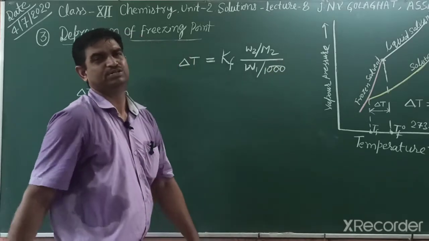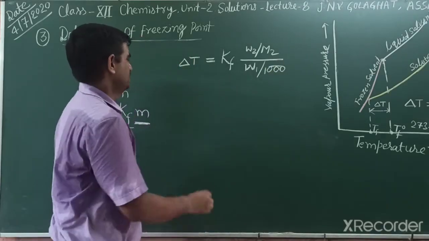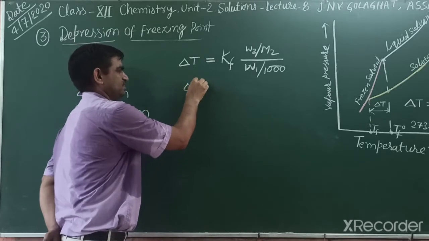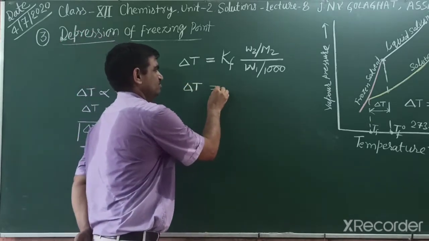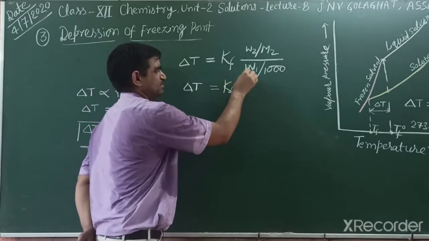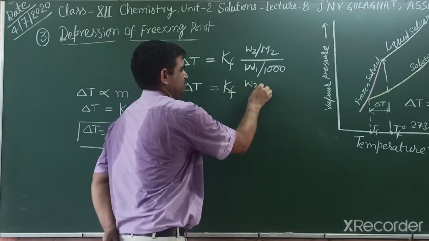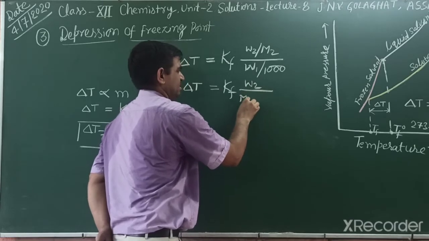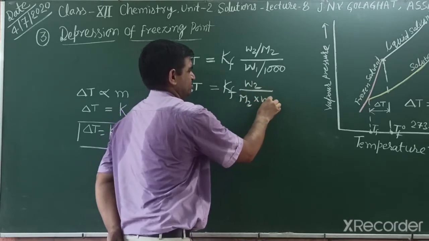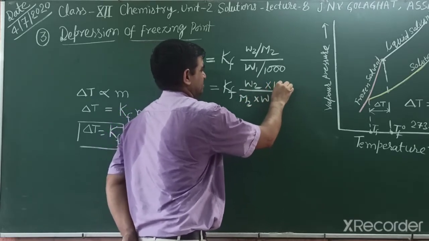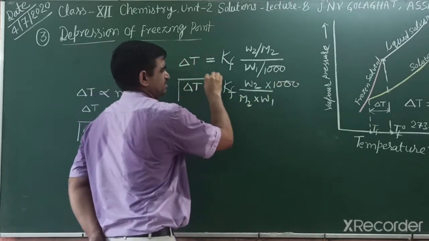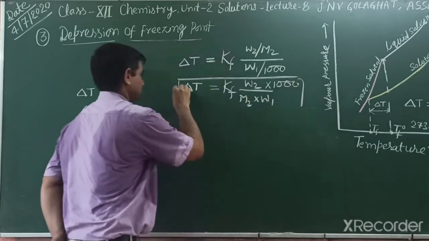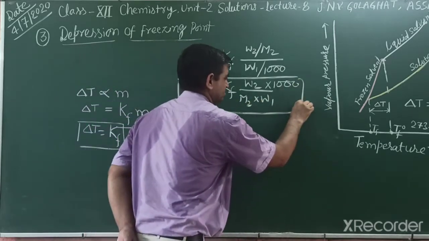So we can solve the numerical. If you rearrange this, the depression of freezing point is equal to Kf times W2 by M2 times W1 into 1000. By this we can identify the depression of freezing point constant.